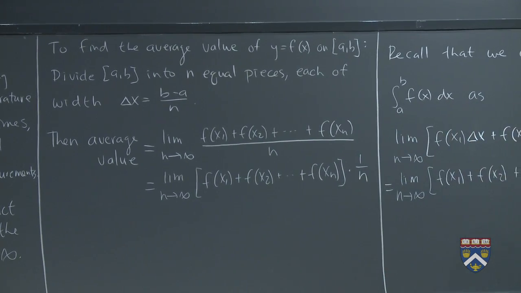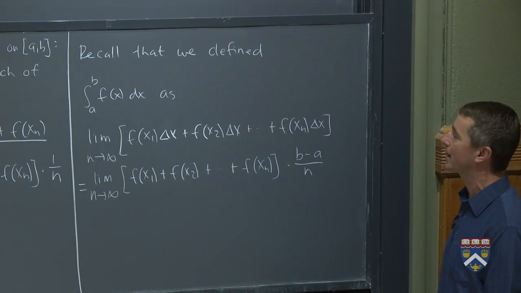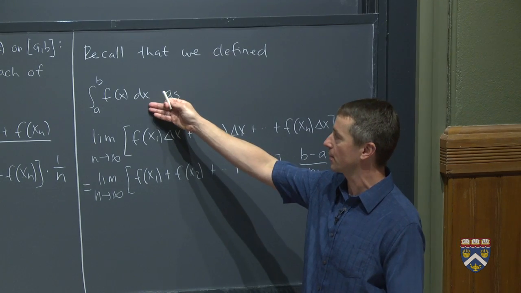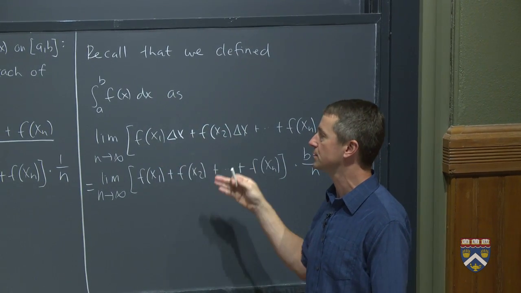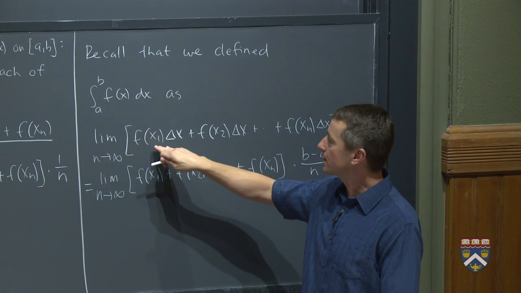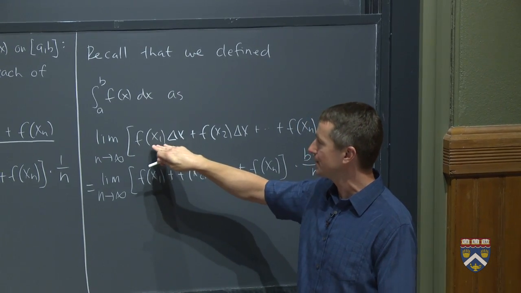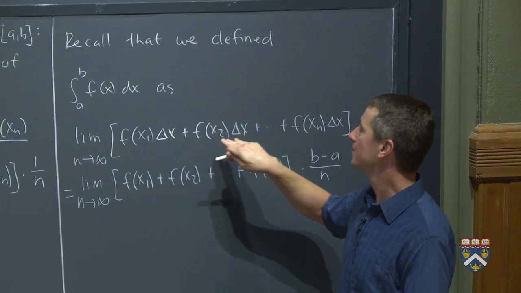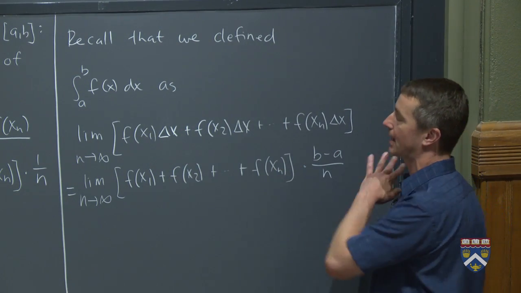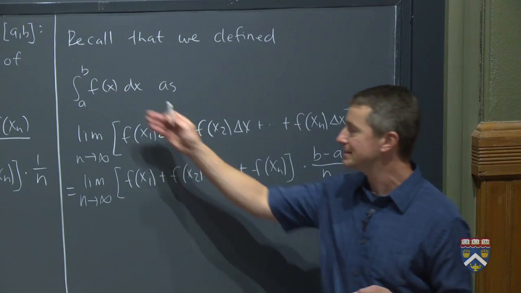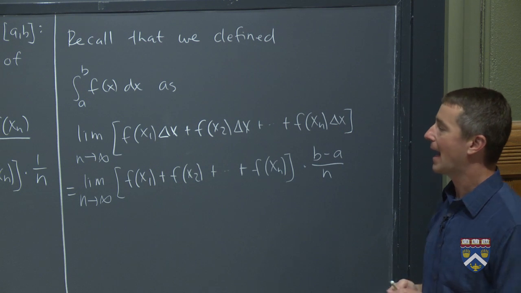So let's look over here and remember how we actually did define the definite integral. It didn't matter whether we used the left or the right-hand sum, so I'm just choosing the right-hand sum here. We took the area of the first rectangle, meaning its height times its width, plus the height of the second rectangle times its width, and so forth. This was our right-hand Riemann sum, and we took the limit as n goes to infinity,